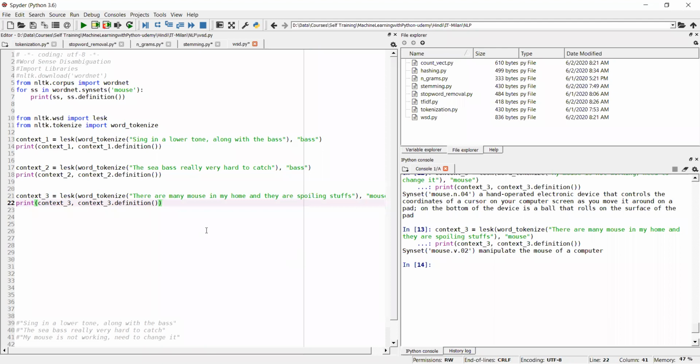Rushiji, I have a question. How is this identifying the bass and mouse? How is it programmatically interconnected, and how does it resolve the ambiguity? You have defined SSS as some library, but without linking those variables or references, we can still get the definition. How is this interlinked to the code?